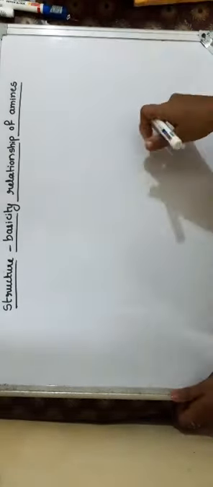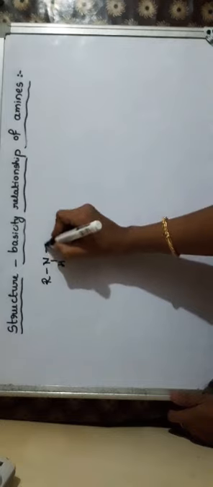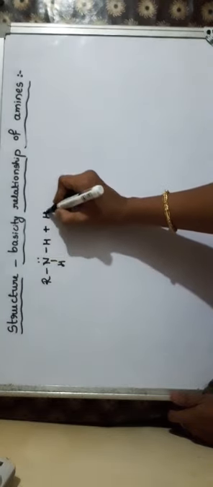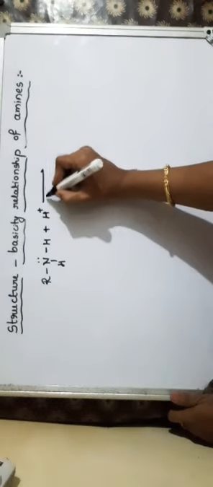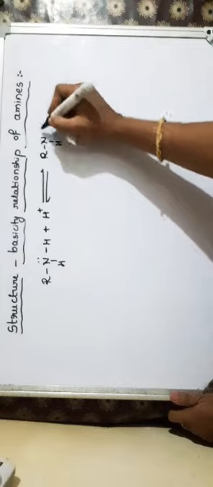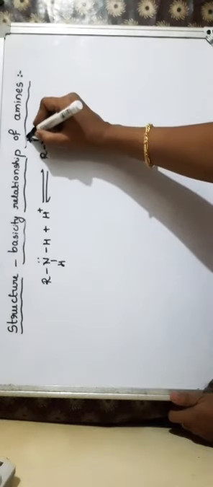If I take an example of a primary amine, represented as RNH2, nitrogen carries a lone pair of electrons. When this takes up the proton, there is a formation of RNH3 plus.